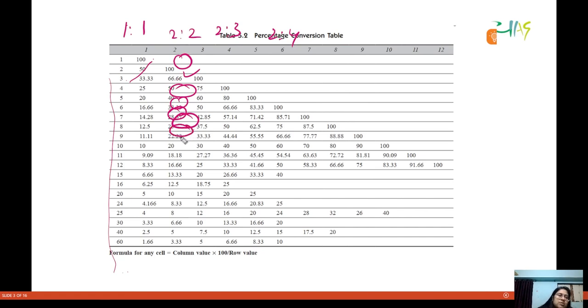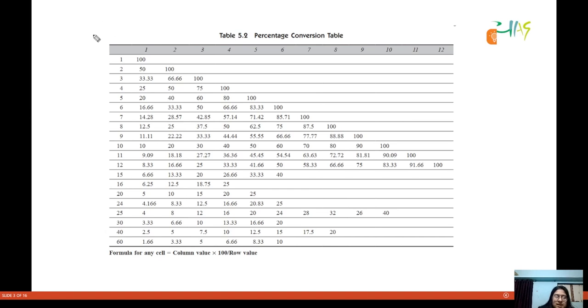2 is to 7 is 28.57. Okay, so just double of this. Then again double of this. 2 is to 8 is again double of this. So it's just doubling every time. You can see that. Okay, so if you remember 1 is to 1 to 1 is to 60 in percentage terms, then you can obviously calculate anything.